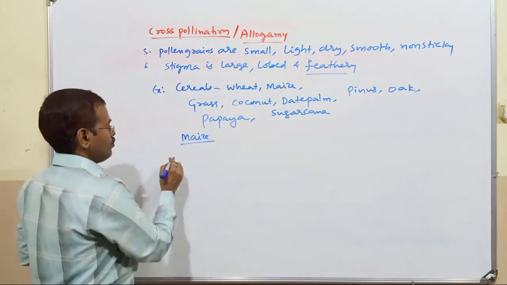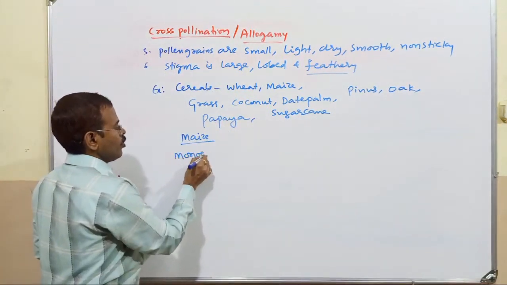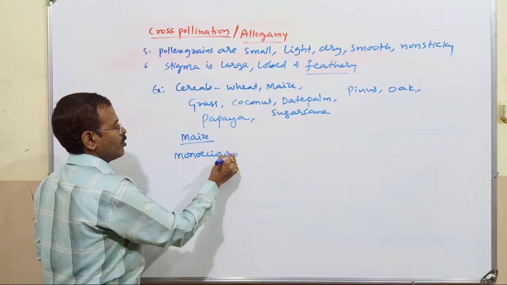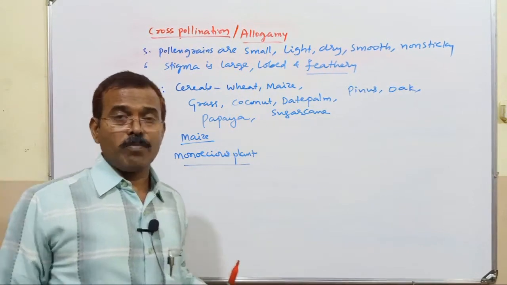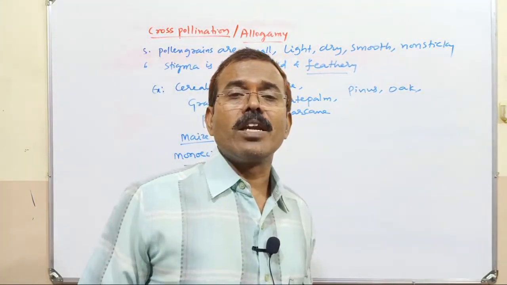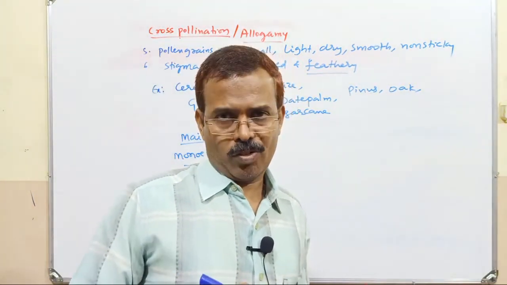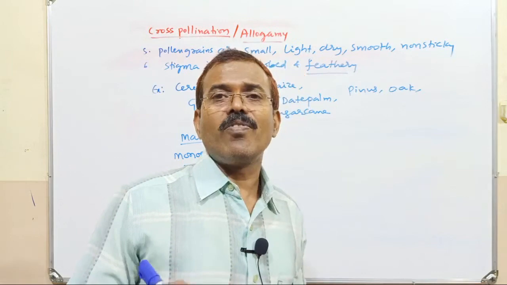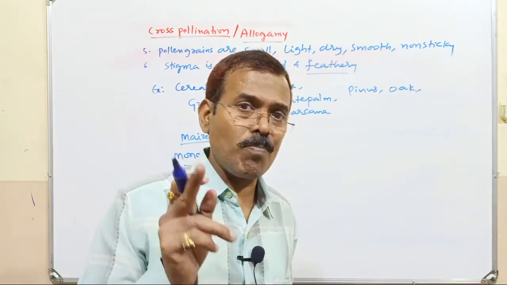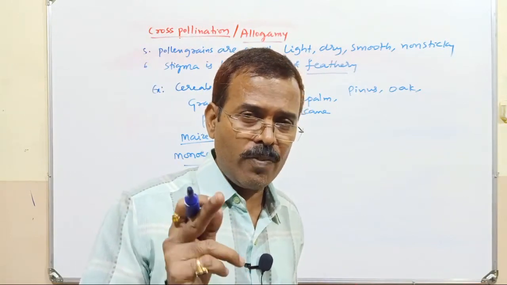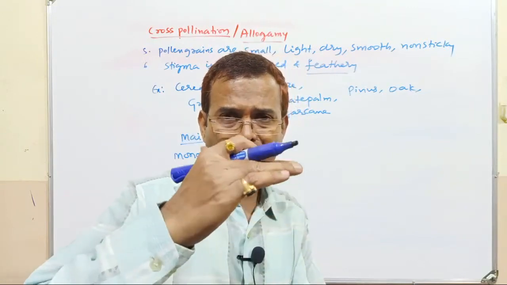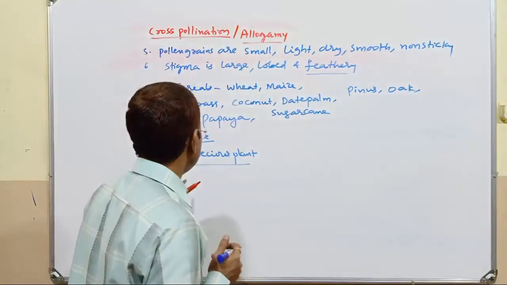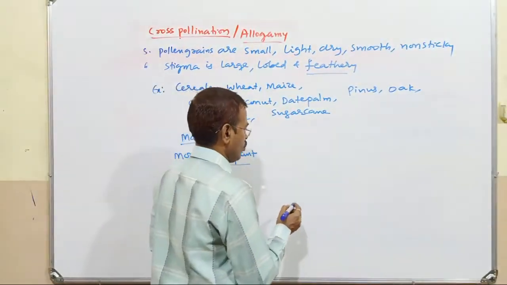Maize is a monoecious plant. Maize is a monoecious plant means this plant bears unisexual flowers. Male flowers and female flowers are borne on the same plant, on different parts. So here, if you take maize,